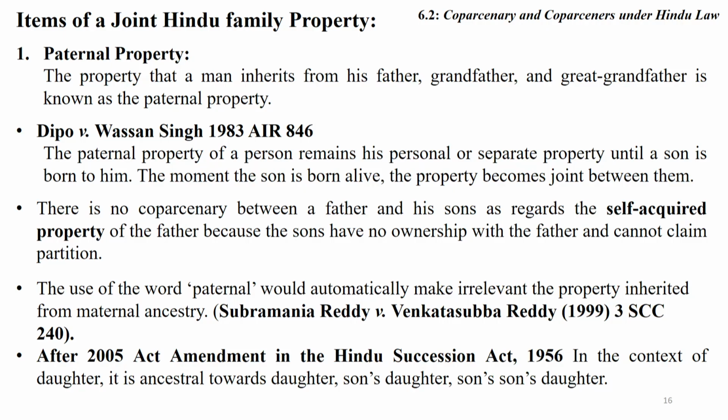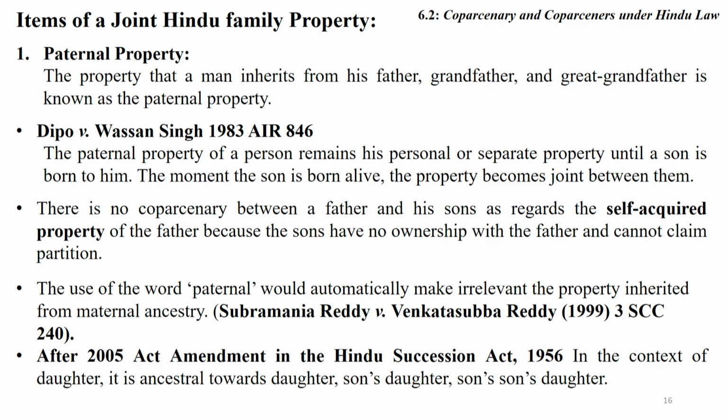There is no coparcenary between father and his son as regards the self-acquired property of the father, because the son has no ownership with the father and cannot claim partition. The word paternal would automatically make irrelevant the property inherited from maternal ancestry after the 2005 Amendment Act.